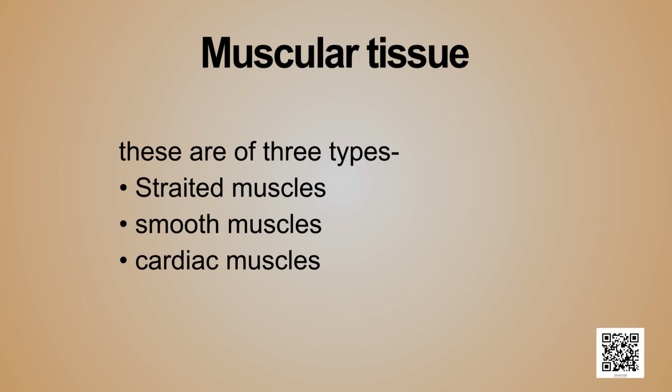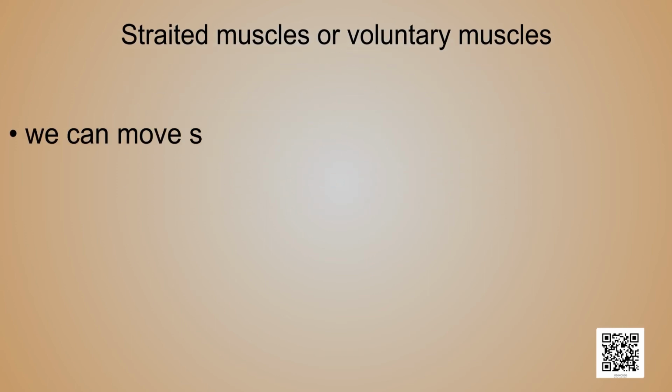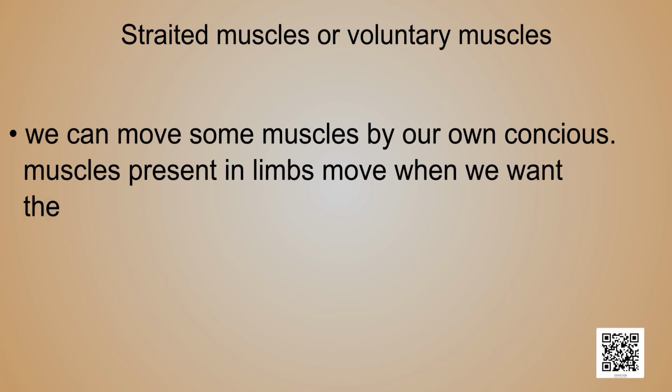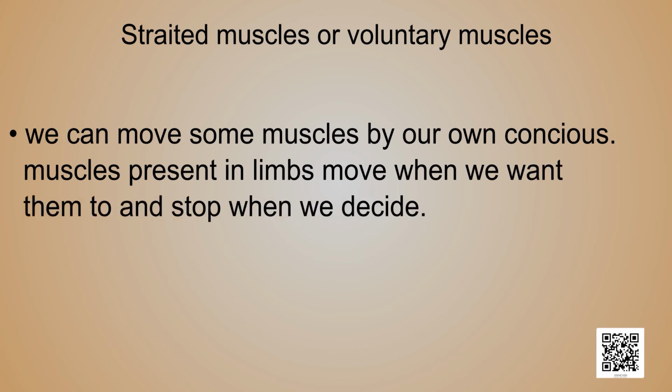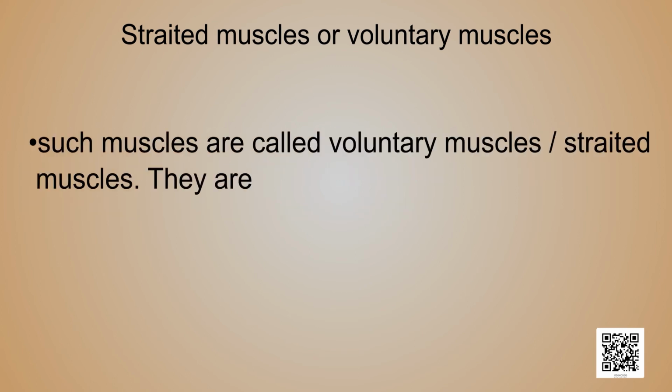Let us discuss them one by one in detail. First of all, striated muscles or the voluntary muscles. We can move some muscles by our own conscious will. Muscles present in our limbs move when we want them to and stop when we so decide. Such muscles are called voluntary muscles.